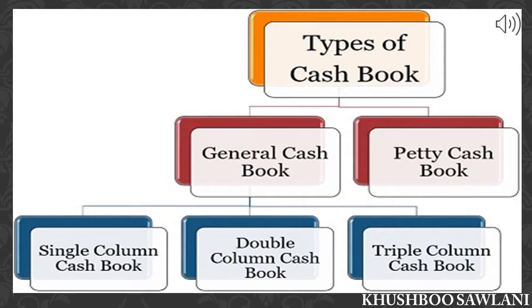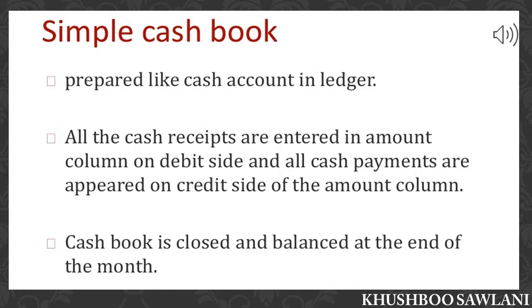Next is types of cash book. According to necessity of any business or profession, cash book can be prepared. Following are the three types of cash book. First is simple cash book. Second, two-columnar or double-column cash book. It can be of three types again: cash and discount column, cash and bank column, and bank and discount column. And the last type of cash book is three-columnar cash book, which includes all cash, discount, and bank columns.